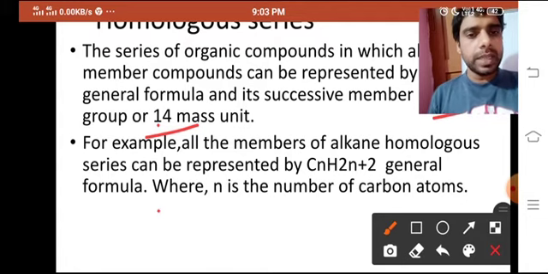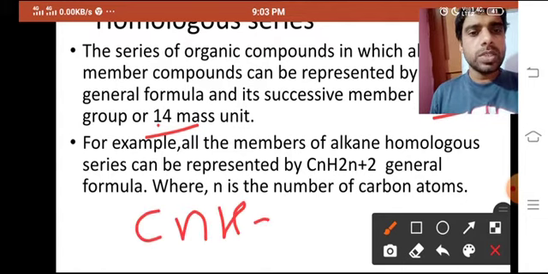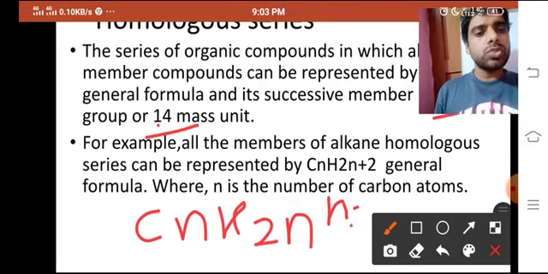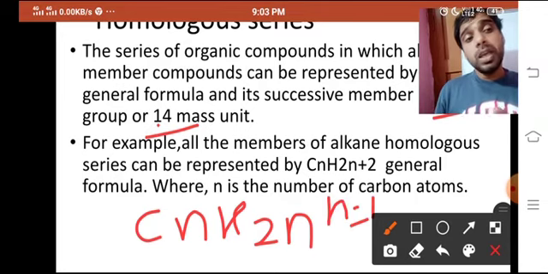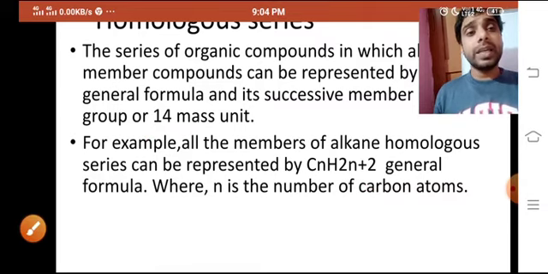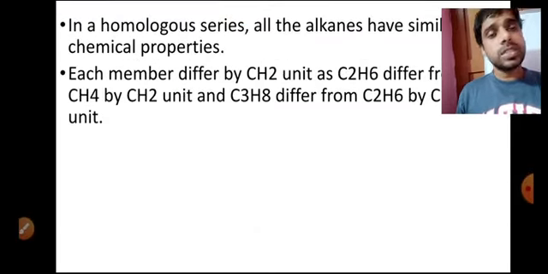If I write here CnH2n, this one is alkene, right? Alkene. So you can see, if I write n equal to 1, that is not possible. Why is it not possible? Because the carbon double bond will start from 2 carbons, and n equals the number of carbon atoms. So in alkene I have to take 2, not 1. This is the only thing in the alkene and alkyne case. Rest of it will be the same.